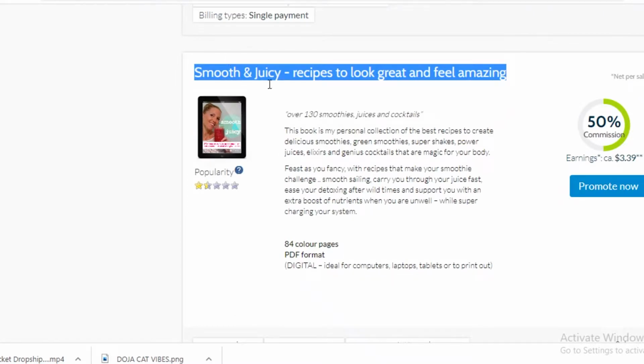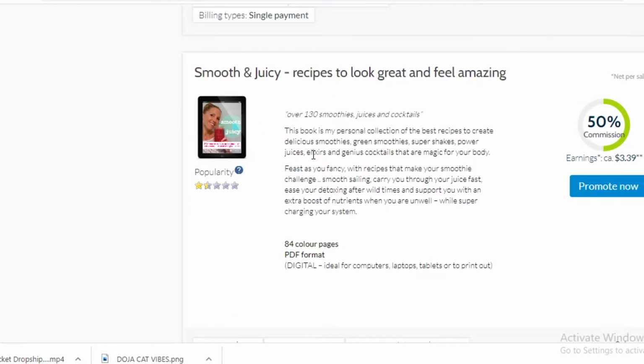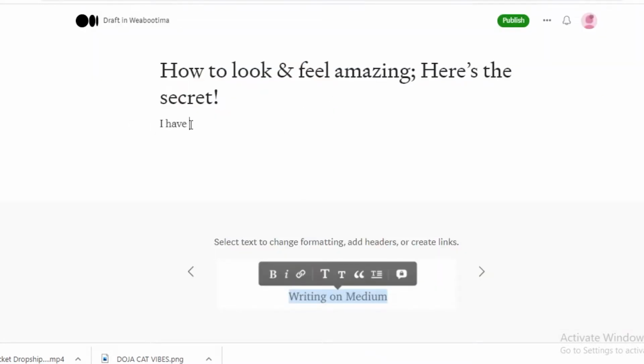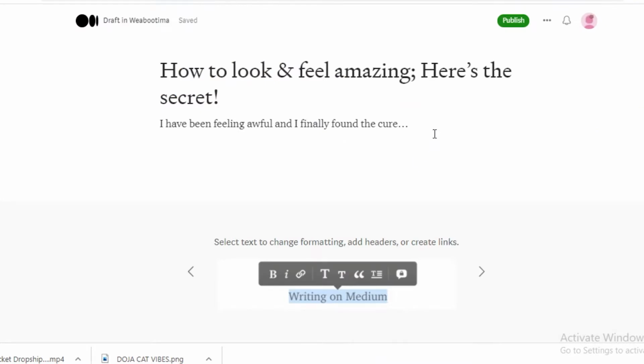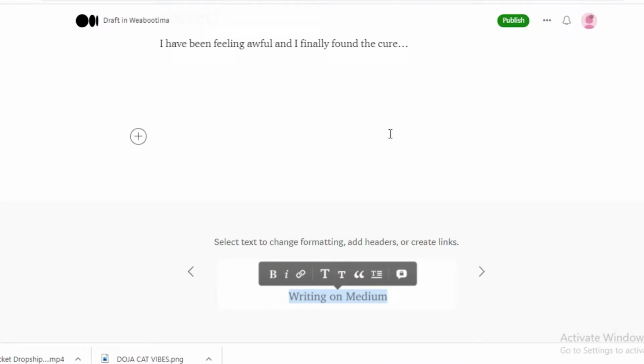Now, how do you write something about a book that you're promoting? Well, you're just going to write something like, preferably write anecdotal evidence. So start with I have been feeling awful and I finally found the cure, and so on and so forth. So you're going to give out your own experience, your own anecdotal evidence, and then you're just going to copy up your link.